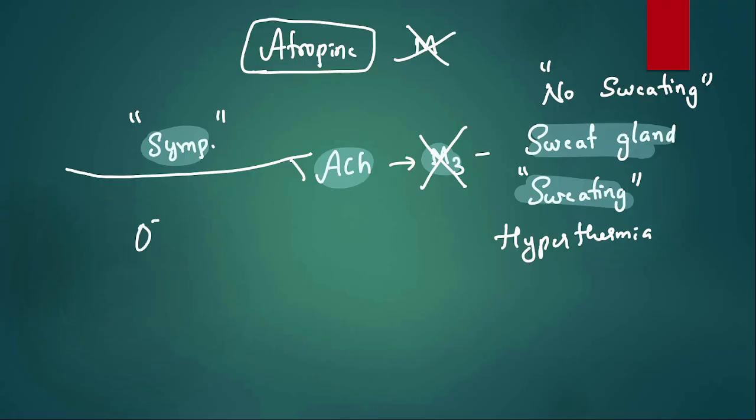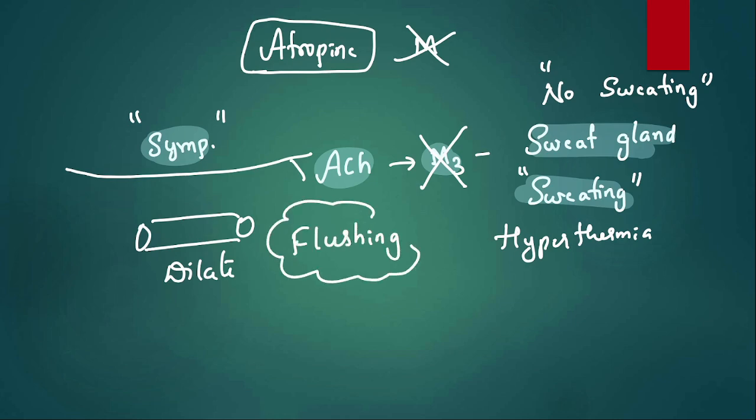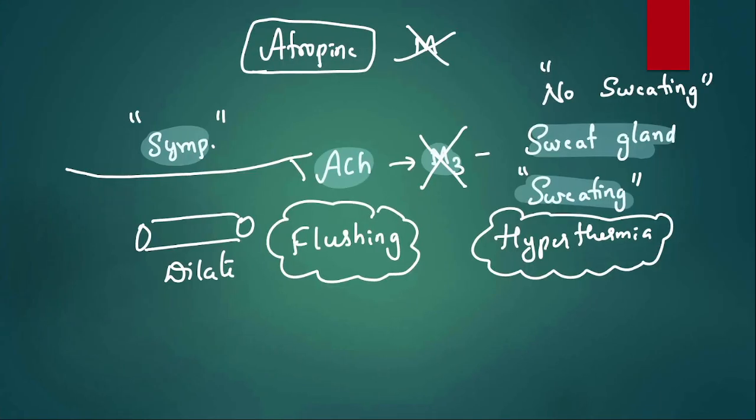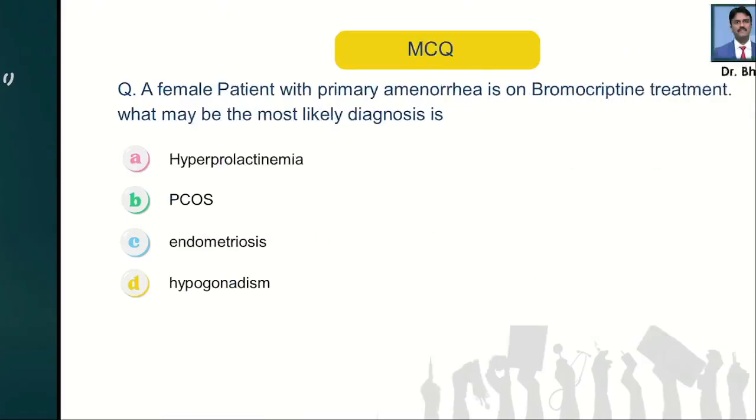Blood vessels should dilate. That's why in atropine poisoning also, the person will have flushing episodes. So this is the reason why the patient will have hyperthermia, high-grade fever: blocking of muscarinic receptors at the thermoregulatory sweat glands.